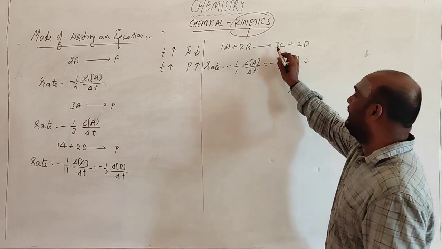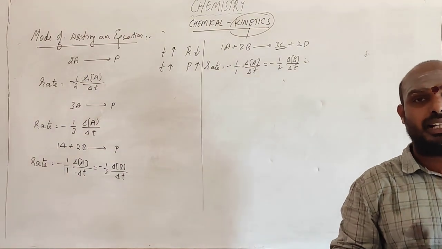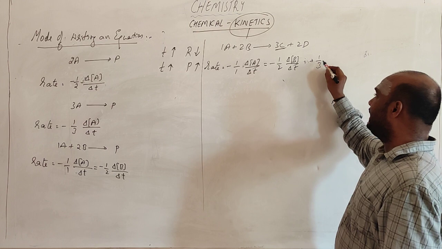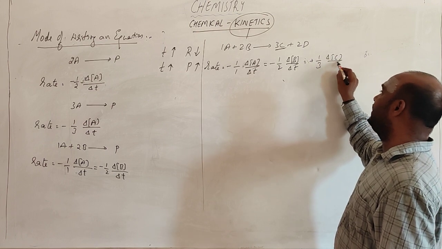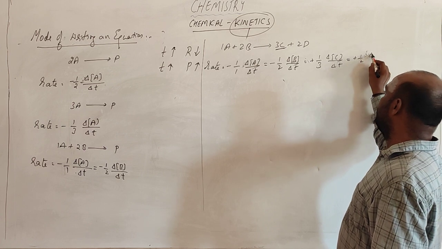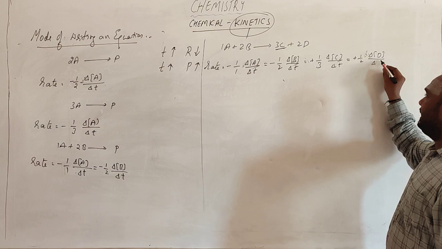Here the product will be formed, it will not disappear, so product formation is always positive: plus 1 by 3 times the change in concentration of C with respect to time, which is equal to plus 1 by 2 times the change in concentration of D with respect to the change in time.